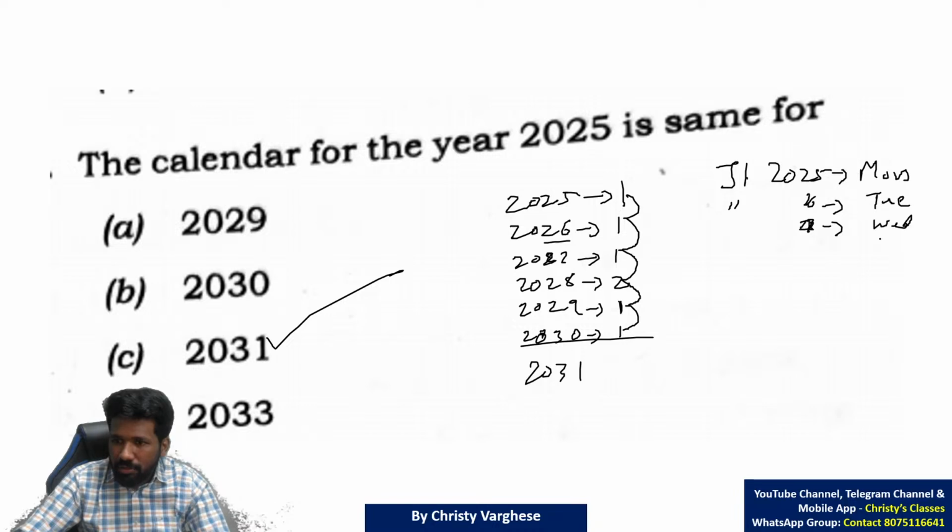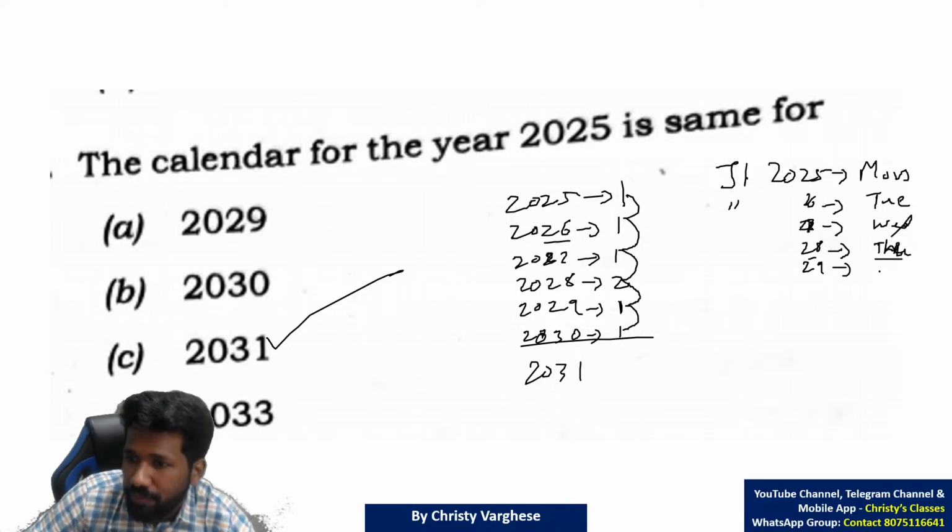2028. 2027 was an ordinary year, so 1 day shift only. 2028 is a leap year, so it is Thursday. 2028 is a leap year, but the effect will be on the next year only. So from Thursday, 2 day shifting, Friday, Saturday. 2030, Saturday, 1 day shifting, Sunday. 2031, 1 day shifting, Monday.